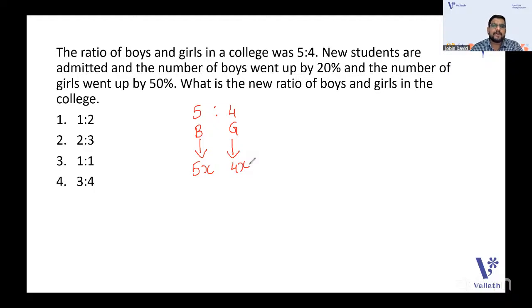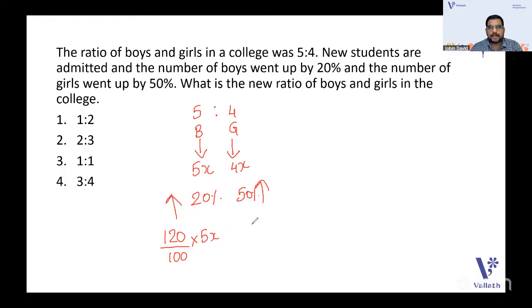And the number of boys went up by 20%. So an increase of 20% is there with the boys. Here an increase of 50% is there. So if it is an increase, you will have to multiply the amount by 120 by 100 into 5x.